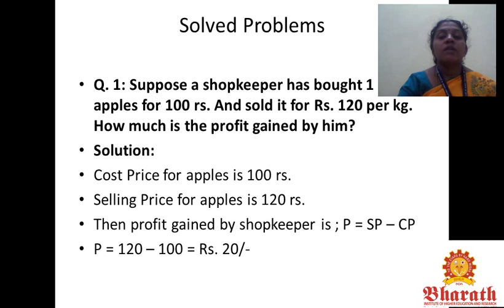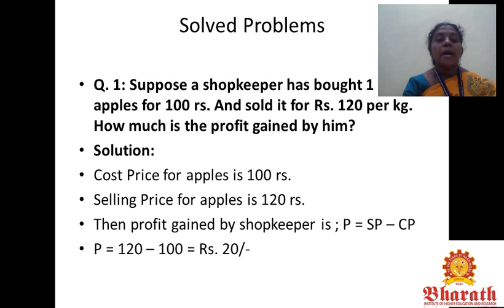So we solve some problems. Suppose a shopkeeper has bought 1 kg of apples for 100 rupees and sold it for rupees 120 per kg. How much is the profit gained by him? Given that the cost price for apples is 100 rupees and the selling price is 120 rupees, the profit gained by the shopkeeper is P equals SP minus CP.